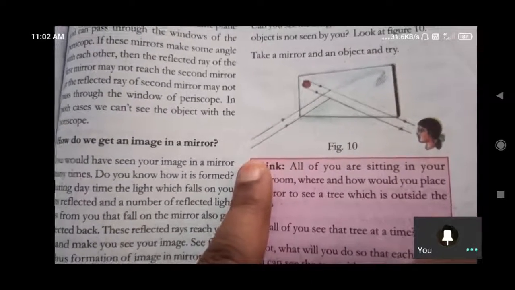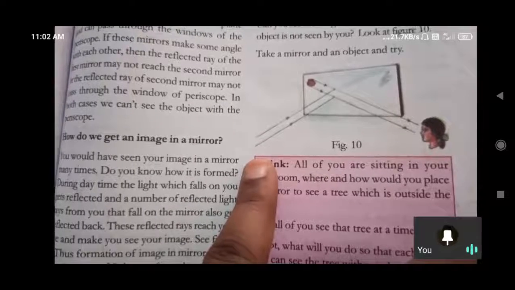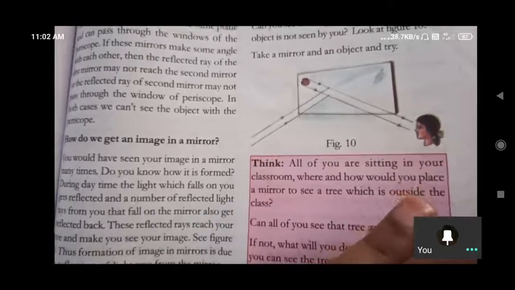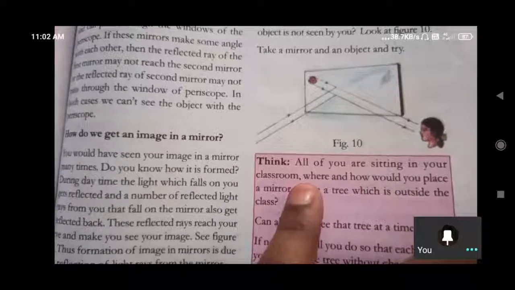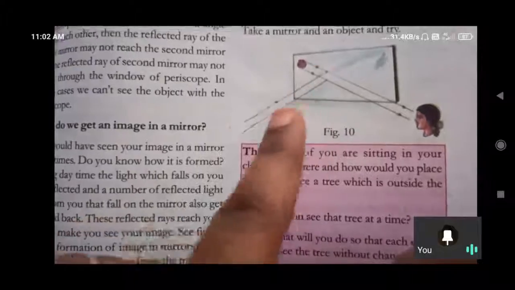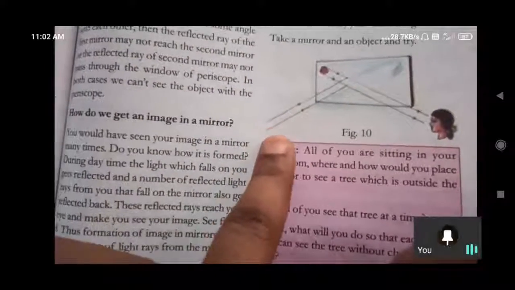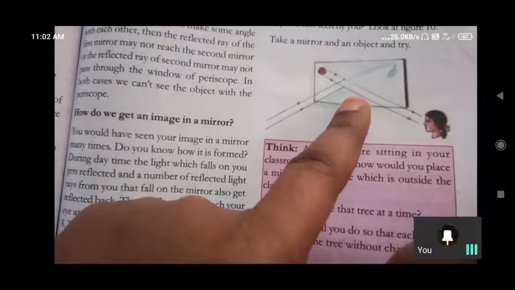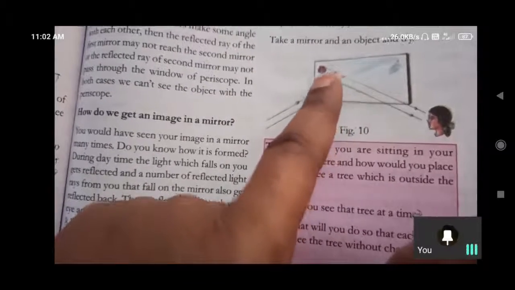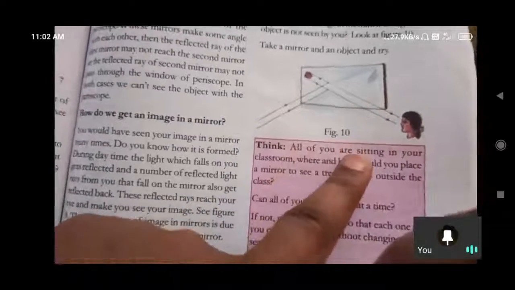Here they are not in the same plane: the reflected and incident rays and the normal, according to you, are not in the same plane, but we can see it inside the mirror. How is it possible? The rays reaching the mirror from that part of the object reflect inside the mirror and come back to your eyes. They have given clear diagrams, and we can understand from this.